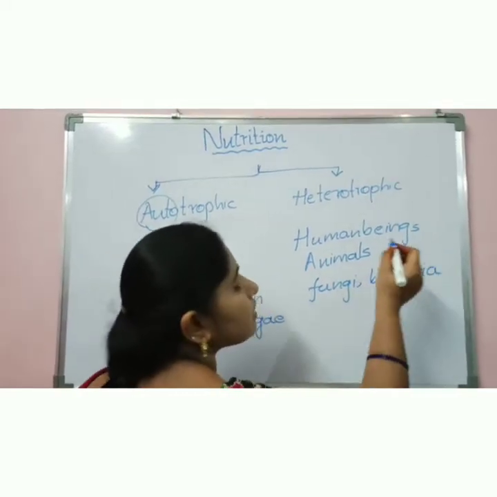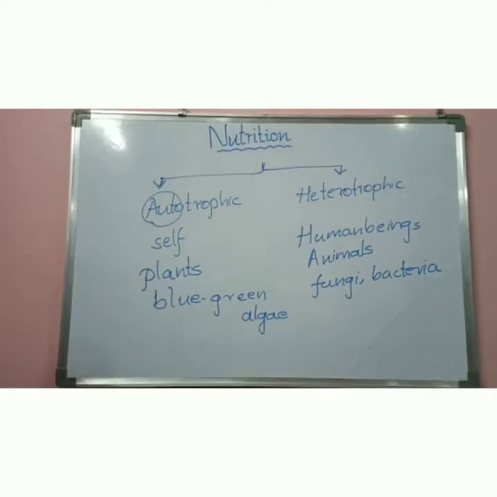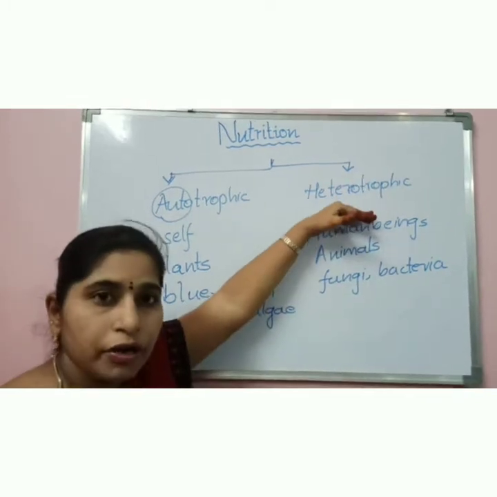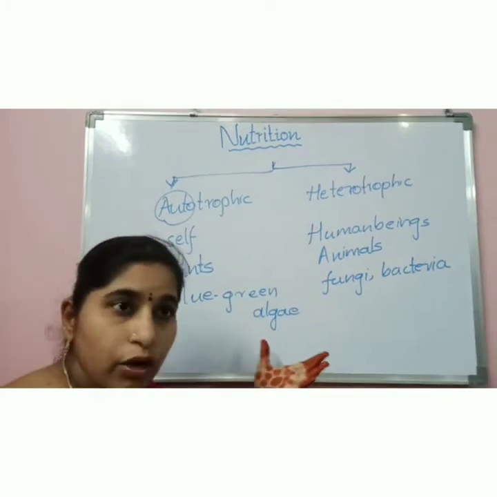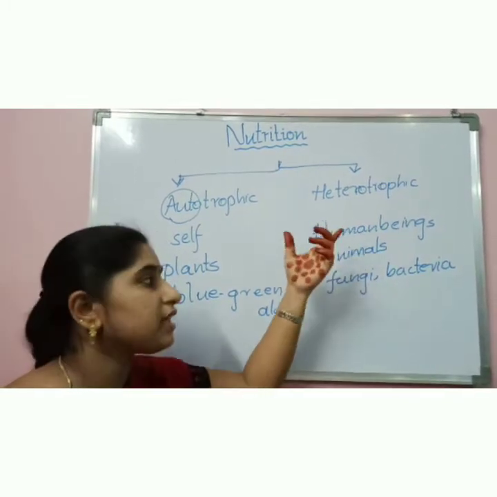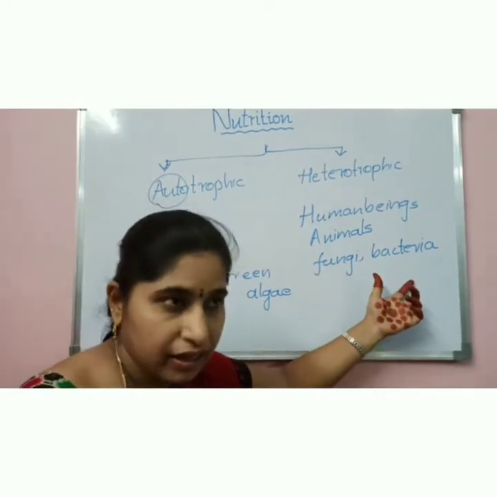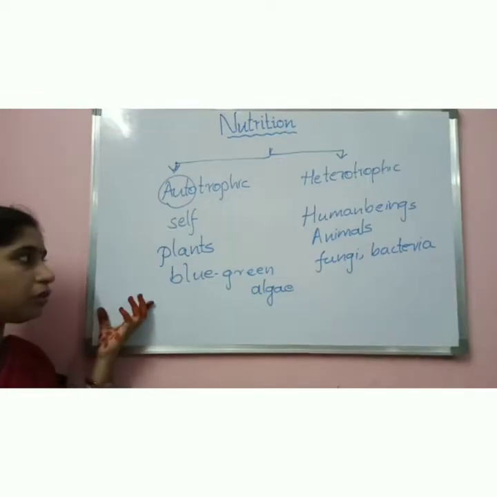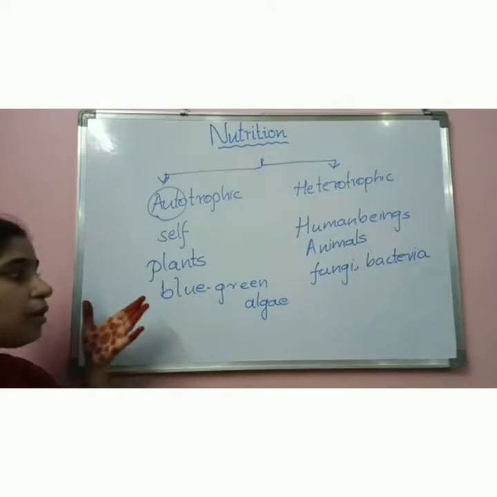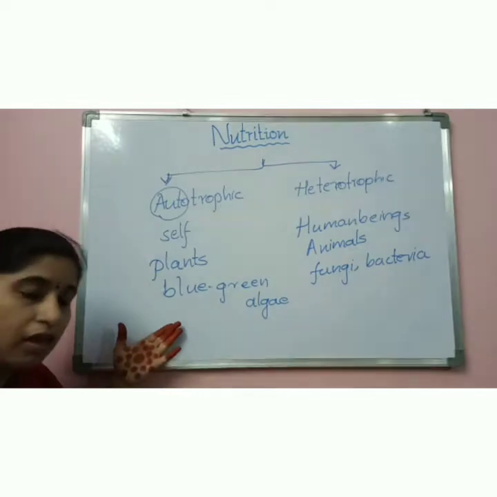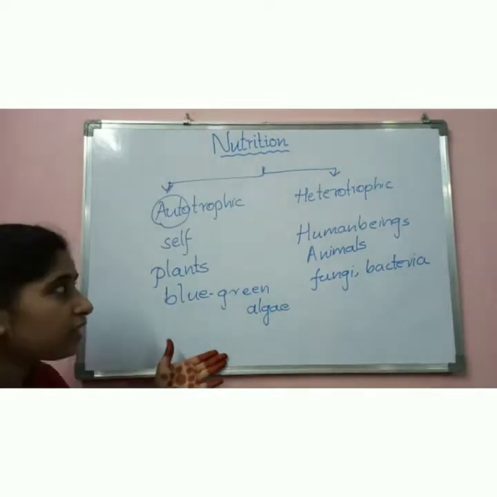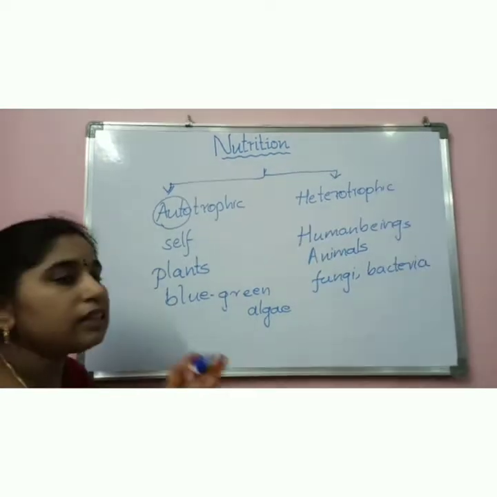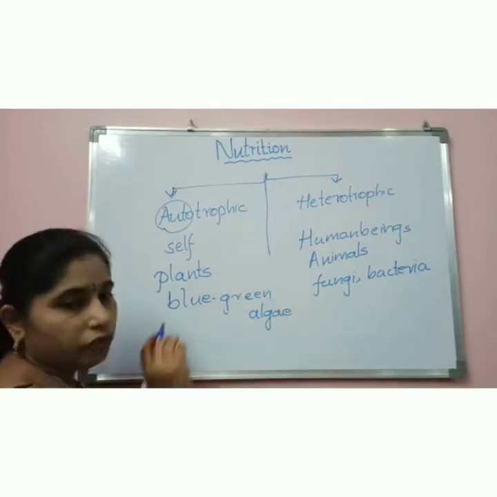So the organisms which cannot prepare their own food material and depend upon others for the food, they follow heterotrophic nutrition. What are such organisms? Human beings, animals, fungi and bacteria come under heterotrophic nutrition. Now coming to autotrophic nutrition, the plants and some of the microorganisms like blue-green algae are the organisms that follow autotrophic nutrition. In this video, we will learn about autotrophic nutrition.